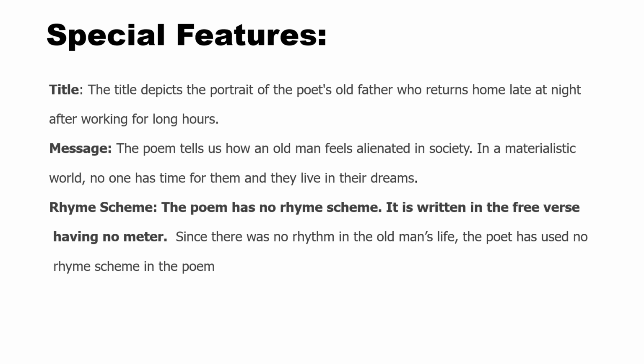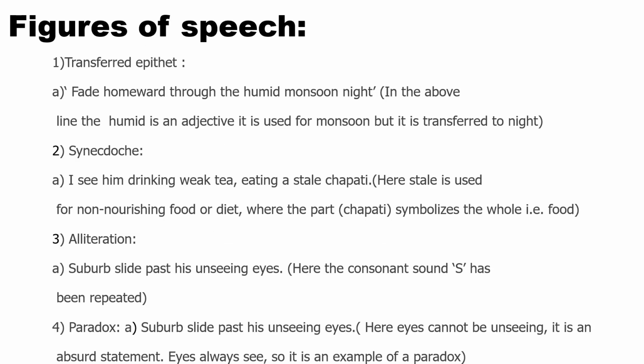Now, what is the rhyme scheme? The poem has no rhyme scheme. It is written in free verse having no meter. Since there was no rhythm in the old man's life, the poet has used no rhyme scheme in this poem. Over to figures of speech.